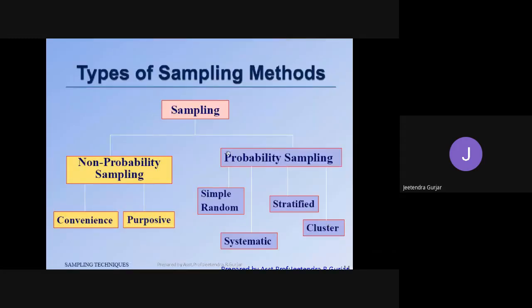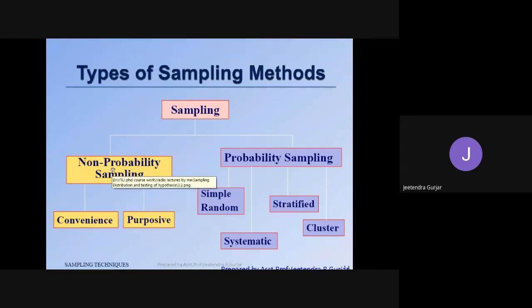So next we will come to the types of sampling methods. Yes, friends. This is a brief idea I'm giving of sampling distribution and testing of hypothesis. So please just note this down. Next, there are types of sampling methods. So what are the types of sampling methods, students? The sampling methods are divided into two types, that is non-probability sampling and probability sampling.